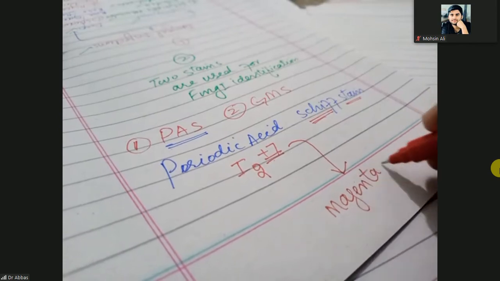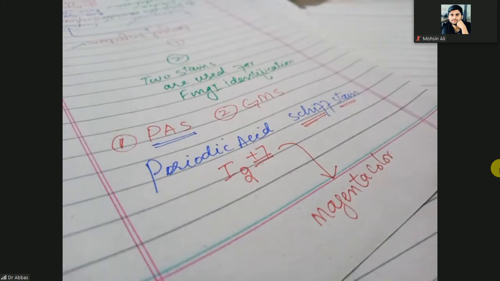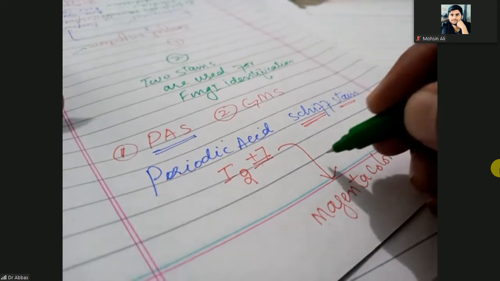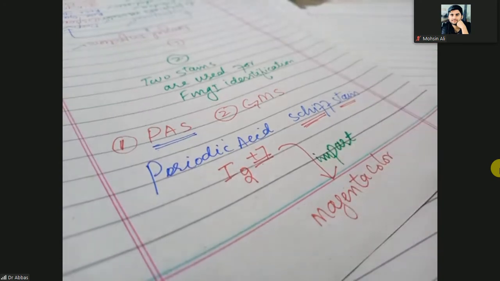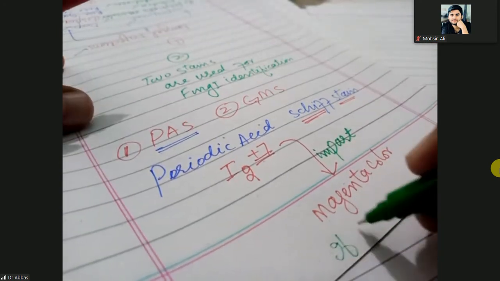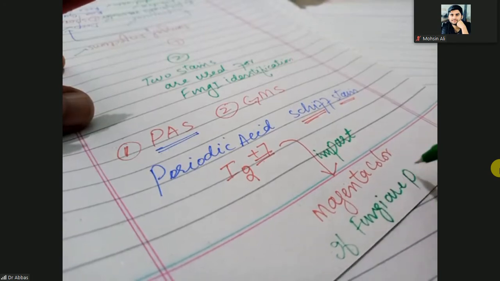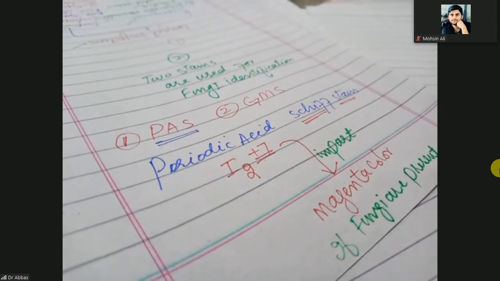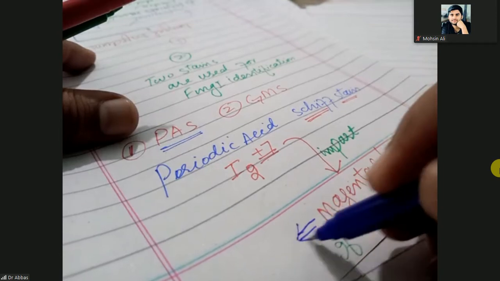Periodic acid will react with the Schiff reagent. If the fungi are present, then it will impart the magenta color. Magenta color is the purplish color.